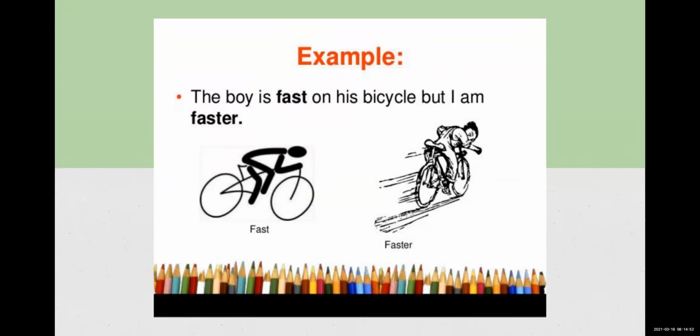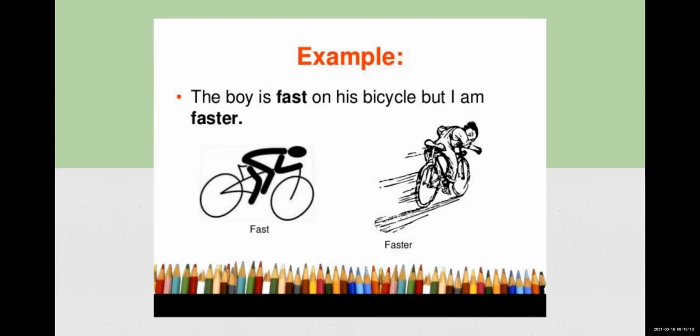Over here you can see two persons are there, and two bicycles are used. One boy is saying that the boy is fast. Suppose I am saying the boy is fast on his bicycle, but I am faster.